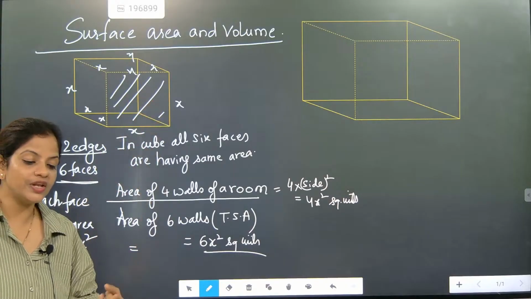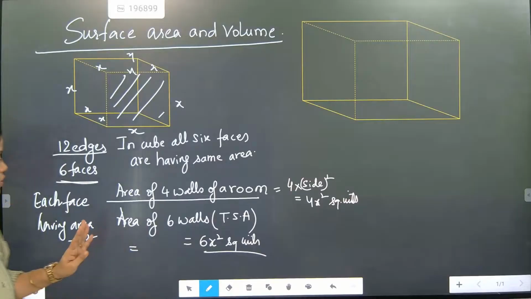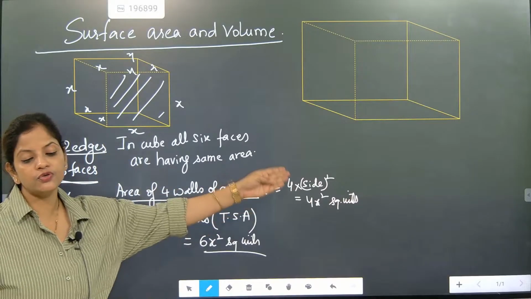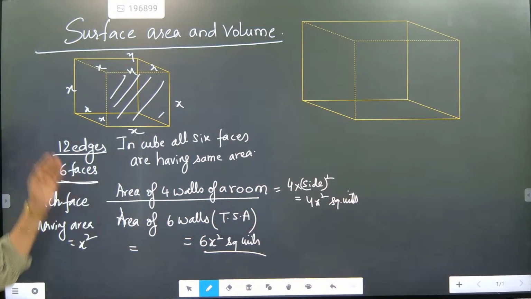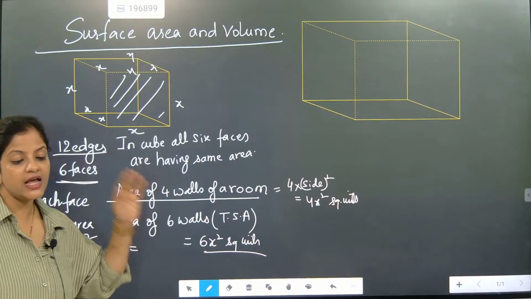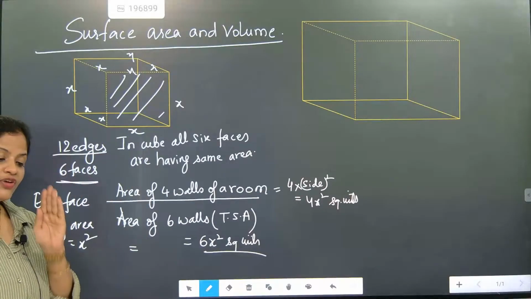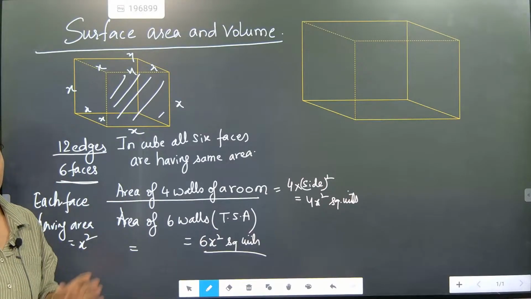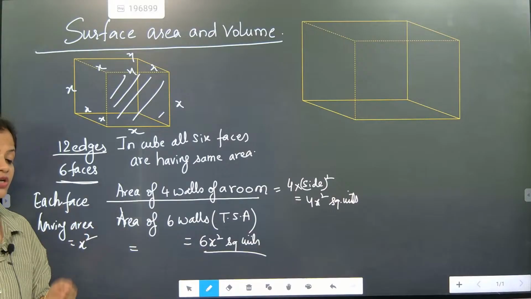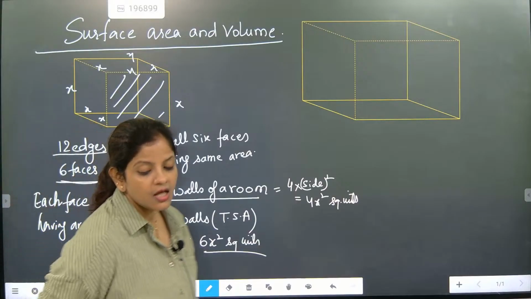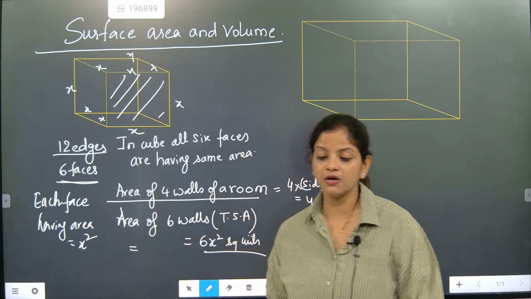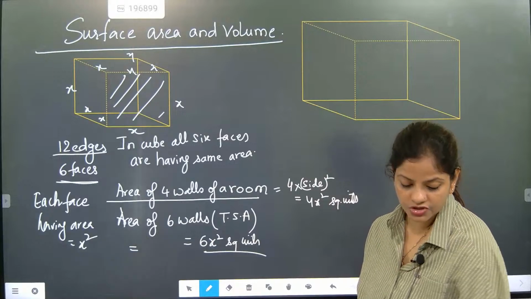How many walls we need? 4 walls. For 4 walls, what is the formula? 4 into side square, because each face is having area x square. So 4 faces means 4 into x square, 6 faces means 6 into x square. This is exactly the basic formula. This is the most important formula. Come on children, note down.